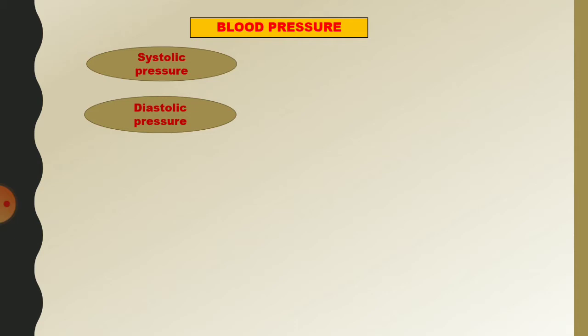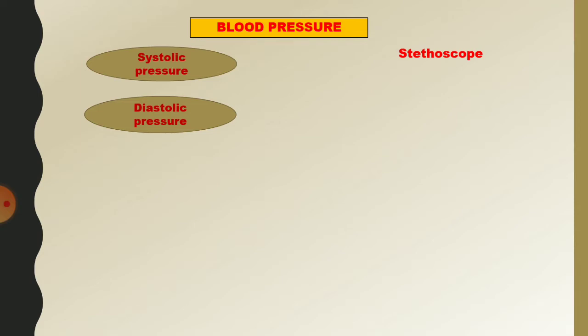A prolonged or constant elevation means high blood pressure. This condition is known as hypertension. The risk of heart attack or stroke increases during hypertension. A decrease in blood pressure is termed hypotension, or low blood pressure.